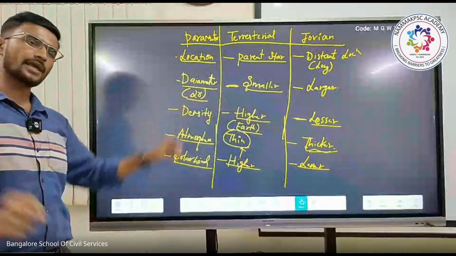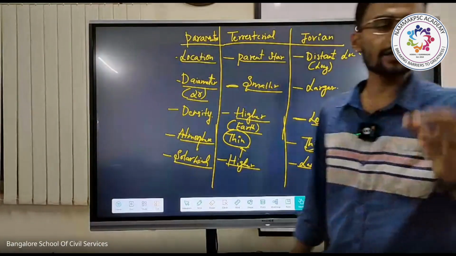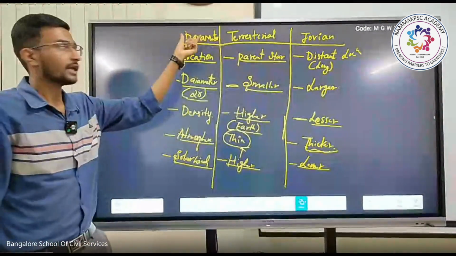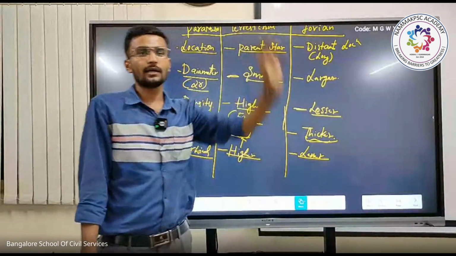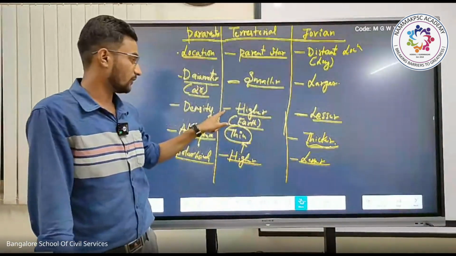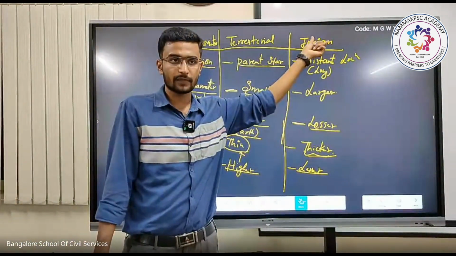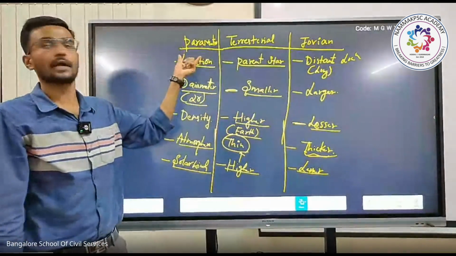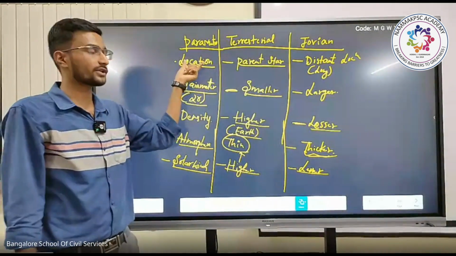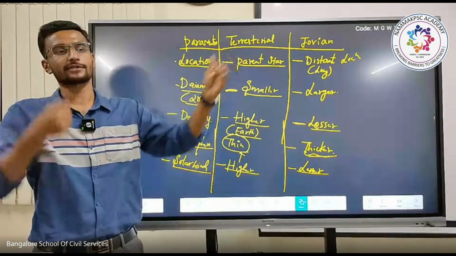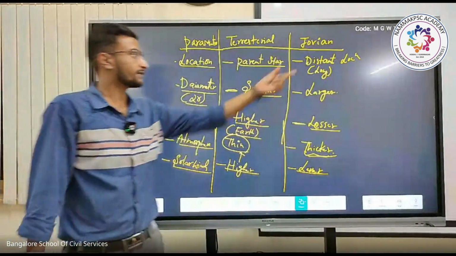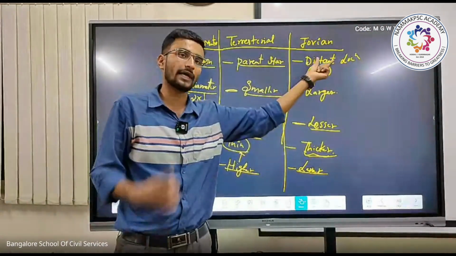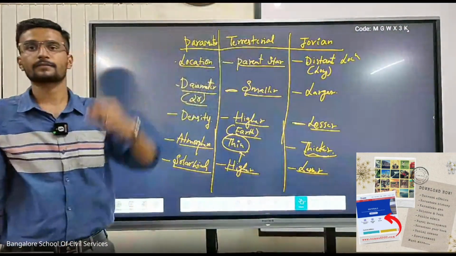Sir, do you want more? A lot can come in the exam. What about gravity? The higher the density, the higher the gravity, and the higher the temperature also. Parameters: the first and foremost one, terrestrial planets or inner planets, versus Jovian planets. First is our location. It is near our parent star, the sun. Whereas here it is located at a distant location, that is why it is also called outer planets. This one is inner planets.